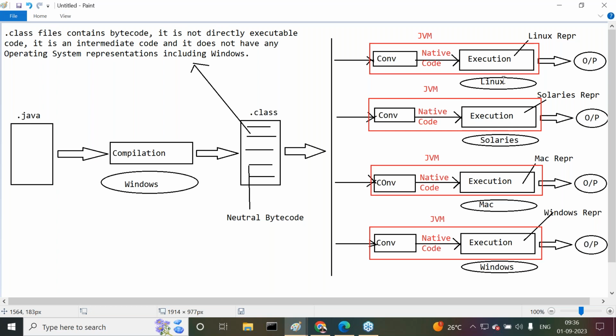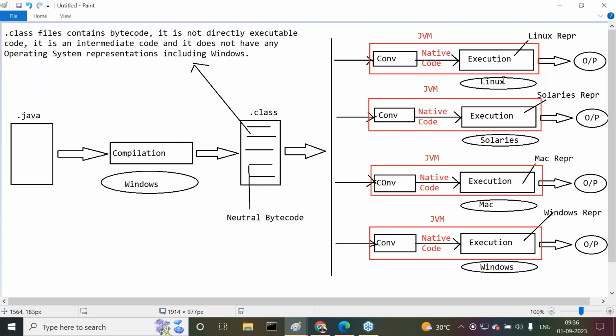Then what is Java software actually? Java software is the collection of tools: Java compiler, Java profiler, Java documentator, Java signer. Next one is a JVM. All this collection is nothing but Java software. Every tool inside the Java software is platform dependent, but the Java programming language is platform independent. Whatever program I have written is independent of the operating system.